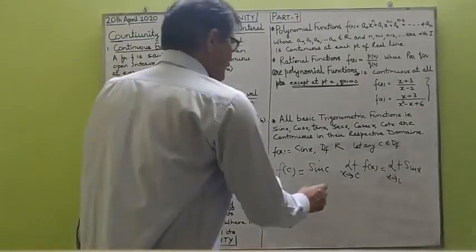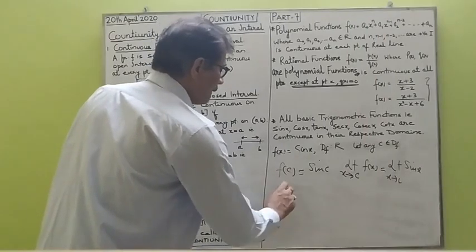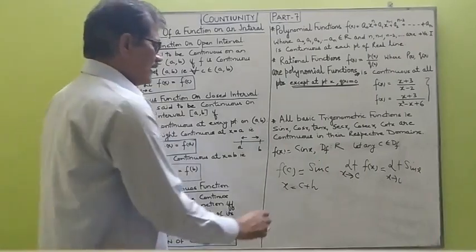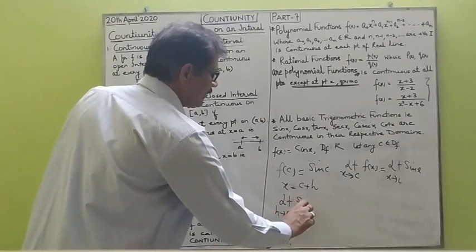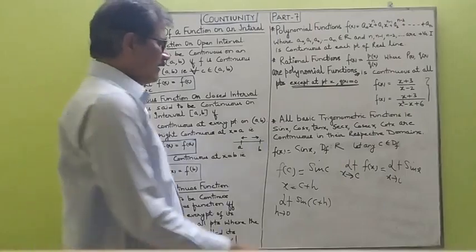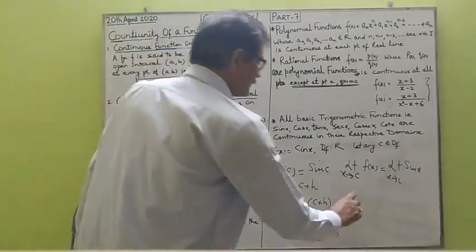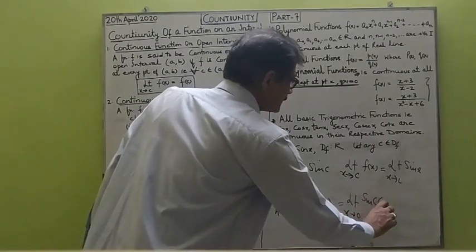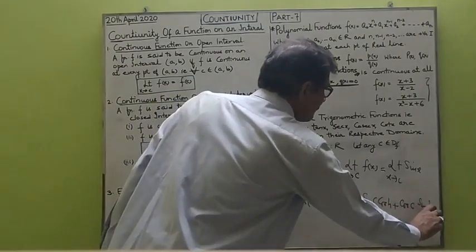So what I do is replace x by c plus h. This function gets transformed to limit h tending to 0 of sin of c plus h. And then I apply the sin of a plus b formula. Sin of a plus b is sin a cos b plus cos a sin b.